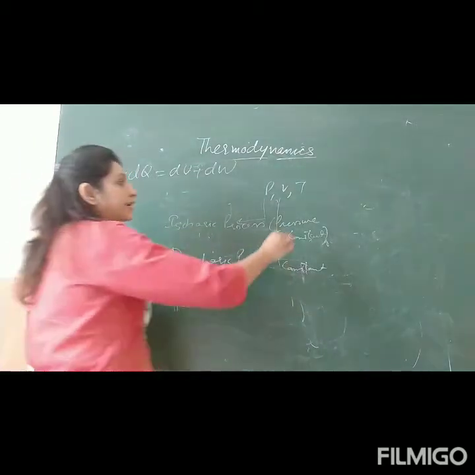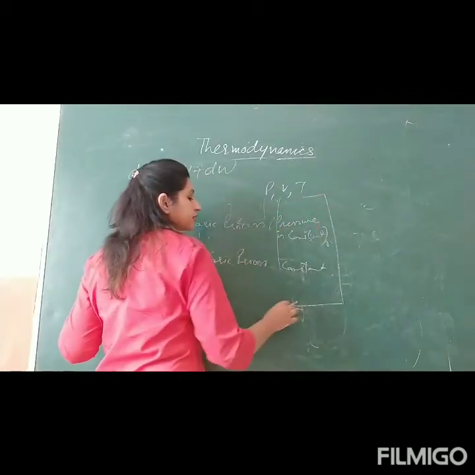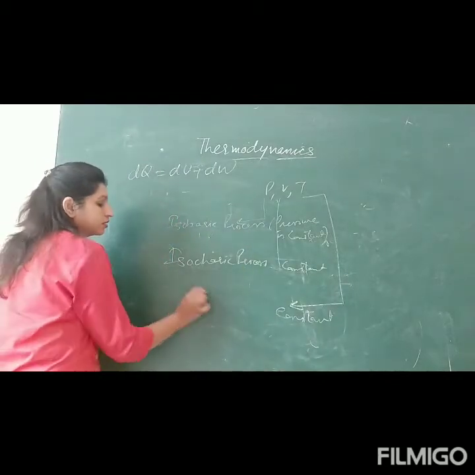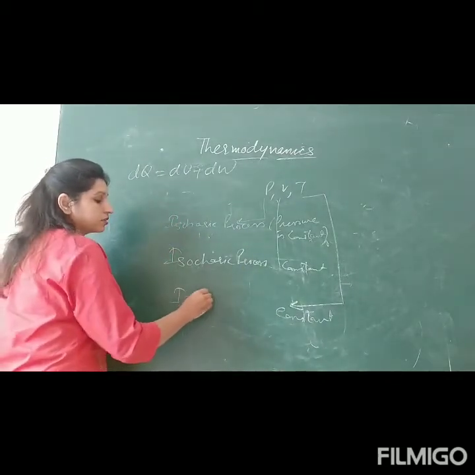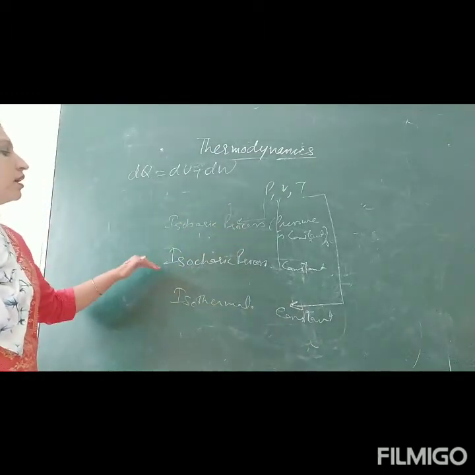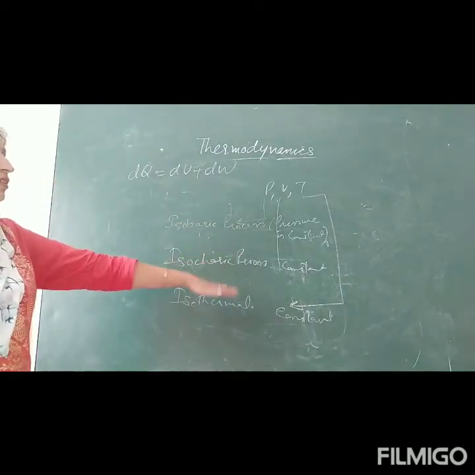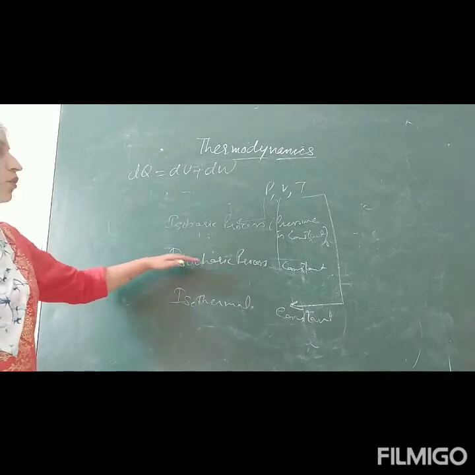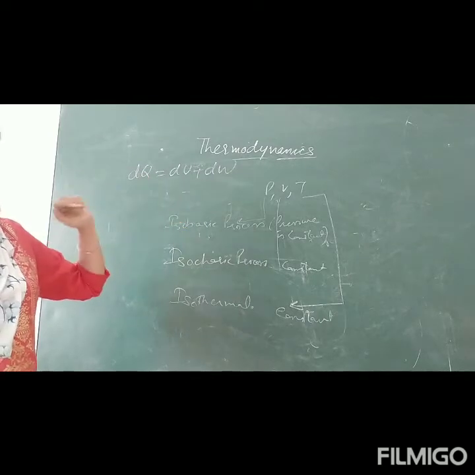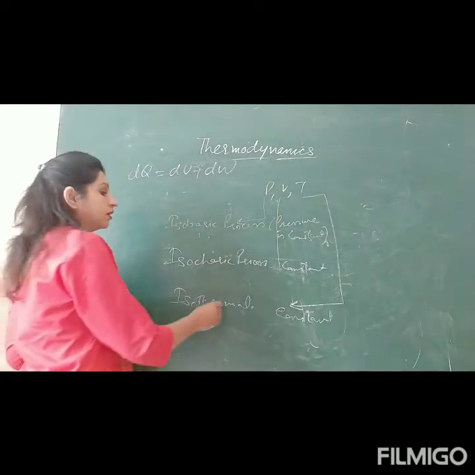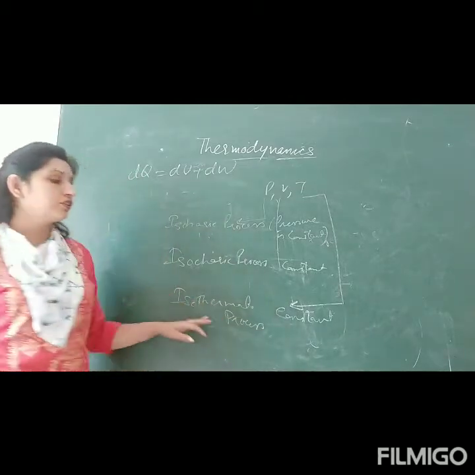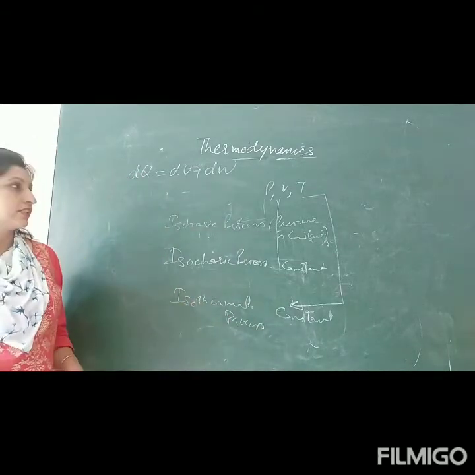And if temperature is kept constant, such a process is called an isothermal process. Whatever is constant, the prefix iso is added to it: choric means related to volume, so iso was added. Isochoric, remember choric for volume. Isobaric, that is pressure. And then isothermal process: thermal means heat, means temperature. So in an isothermal process, temperature remains constant.